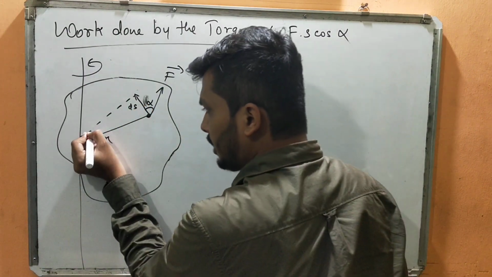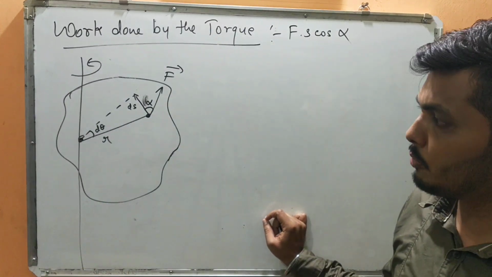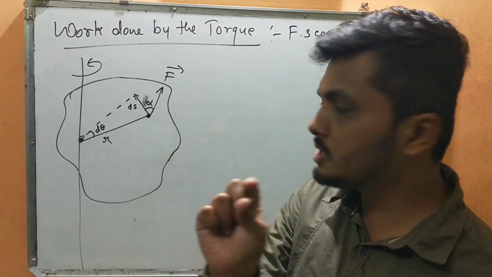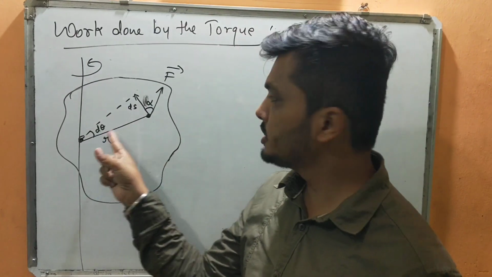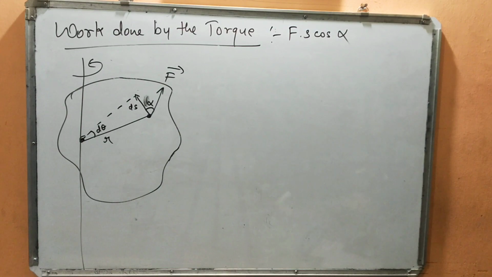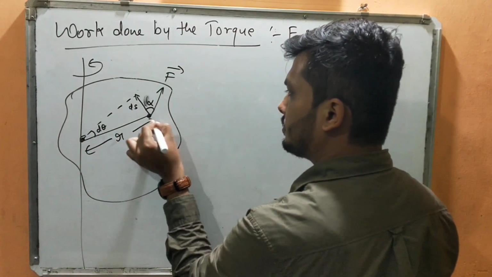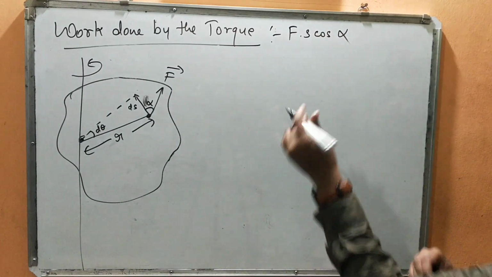I can join this point here, and here I will get an angle, which I'll write as d theta. What is d theta? A small angular displacement because of this force. And let this distance be r.